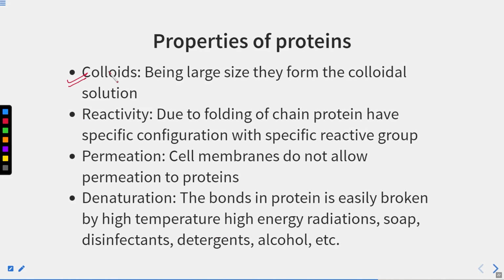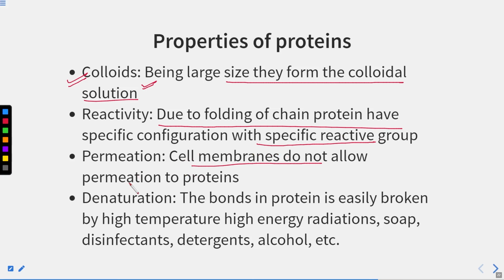Properties of protein: colloids. Being large in size, they form colloidal solutions. Reactivity: due to the folding of the chain, proteins have a specific configuration with specific reactive groups, right? And permeation: the cell membrane does not allow the permeation of proteins. Then they also have denaturation. The bonds in the protein are easily broken by high temperature and by agents like soap, disinfectants, detergents and alcohol. So these are some of the properties of proteins.